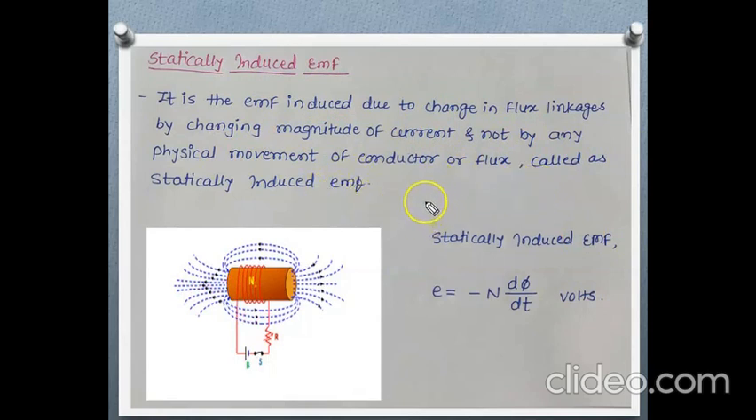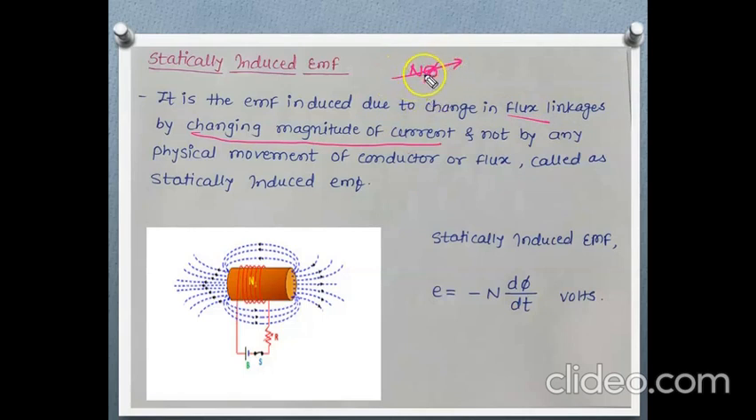The three requirements: one is conductor, second one is magnetic field, but the third most essential condition is what? Relative motion between conductor and magnetic field. In case of the statically induced EMF, this third condition is achieved with the help of changing the magnitude of current, because we want the change in flux linkages. Flux linkages is the product of number of turns of coil into flux. And we want the variable flux linkages.